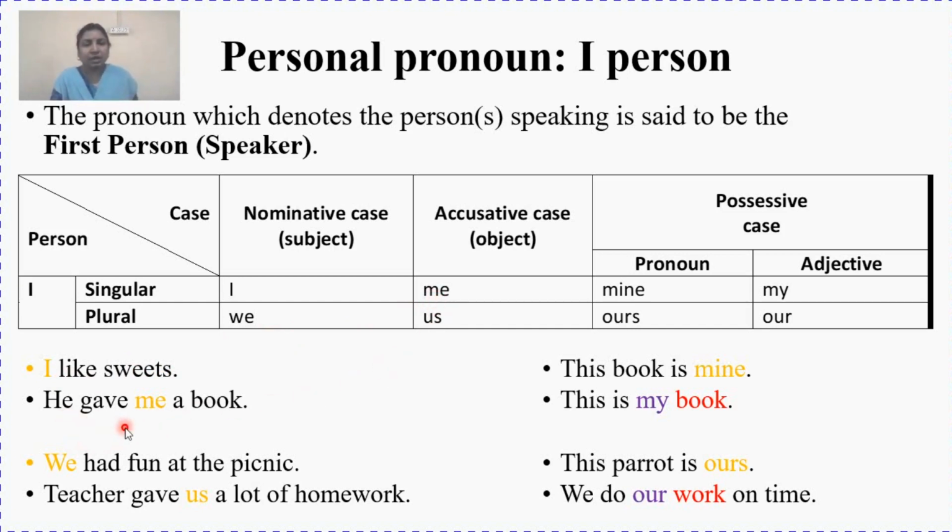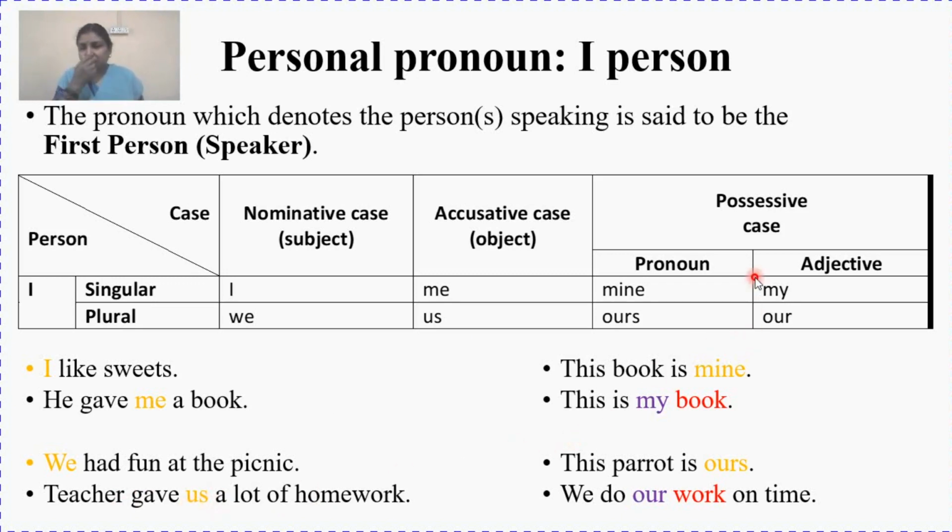Example: He gave me a book. You can see me is acting as an object, present after the verb. Gave is your verb, and me, present after the verb, is your object. Next is the plural first person nominative case, that is use of plural first person as subject. Example: We had fun at the picnic, so we is your subject. And in the accusative case, we have: The teacher gave us a lot of homework. So here us is your object.